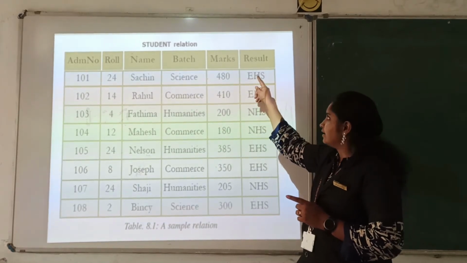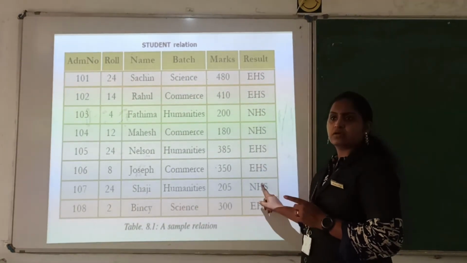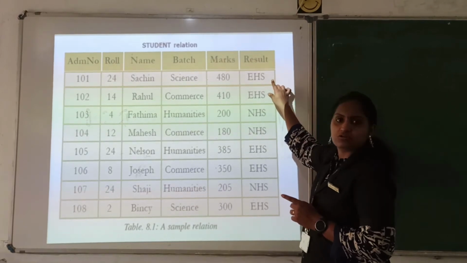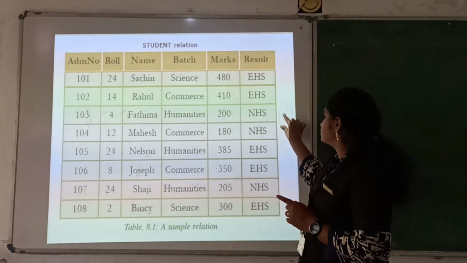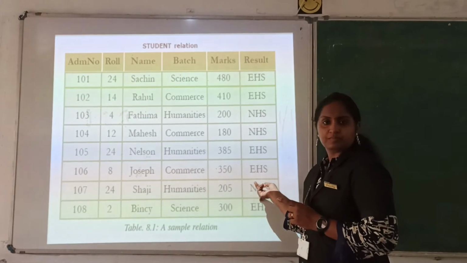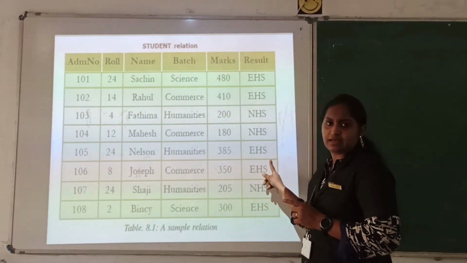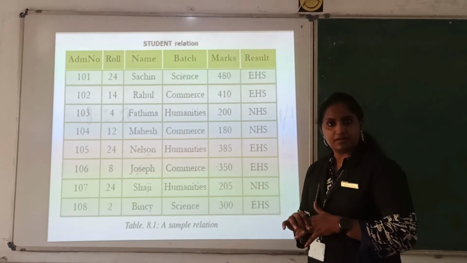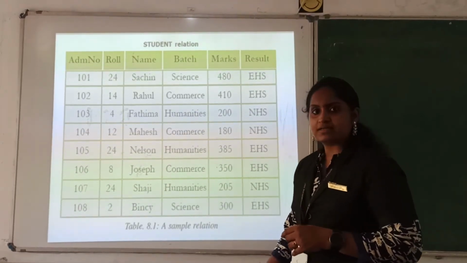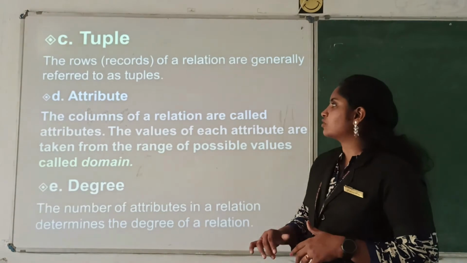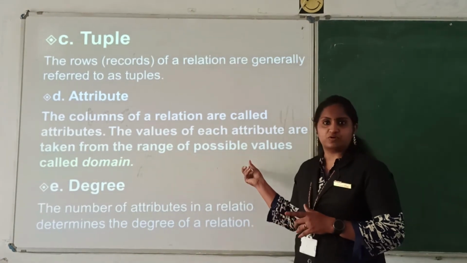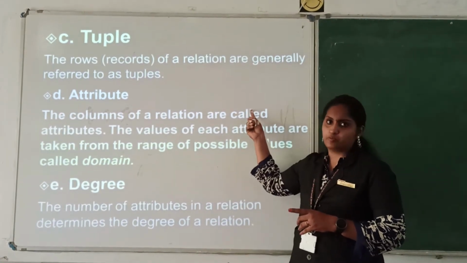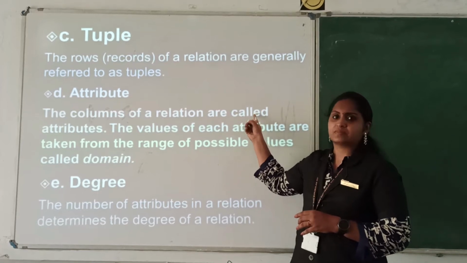And these are the tuples. Here there are 8 rows, and these rows are known as tuples. So the column is named as attribute, the row is named as tuple and the table is named as relation.